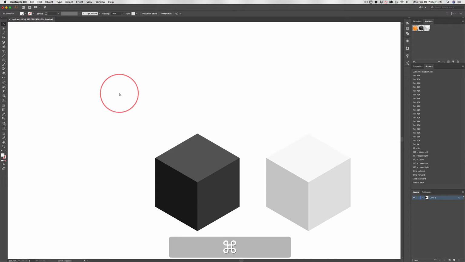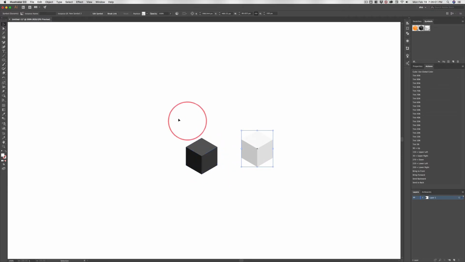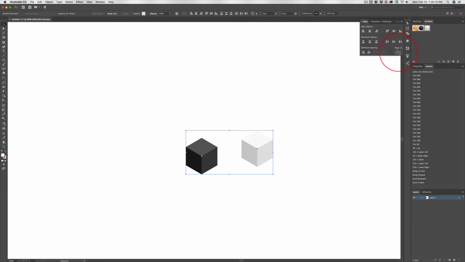Now I'm going to zoom out a little bit. Command minus. Now these 2 cubes, I know they're on the same baseline because I grouped them. But just in case you did things different, I'm going to select them both and then come up to the Align panel, Window, Align, and mine's right here. I'm going to make sure Align to, and if you can't see that, you need to click on that little double-headed arrow there. And I'm going to align to selection and then just align them to the bottom. So they're both at the same height.